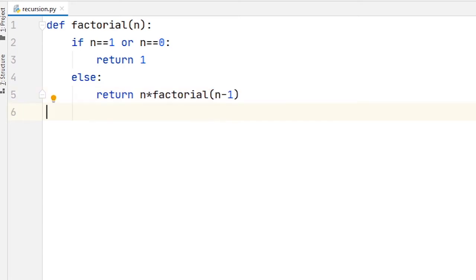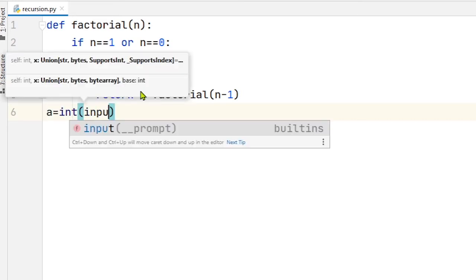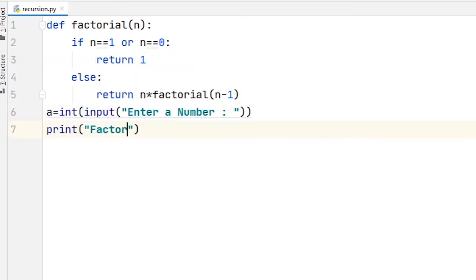Now I take input from the user and print factorial of given number is equal to factorial of a.